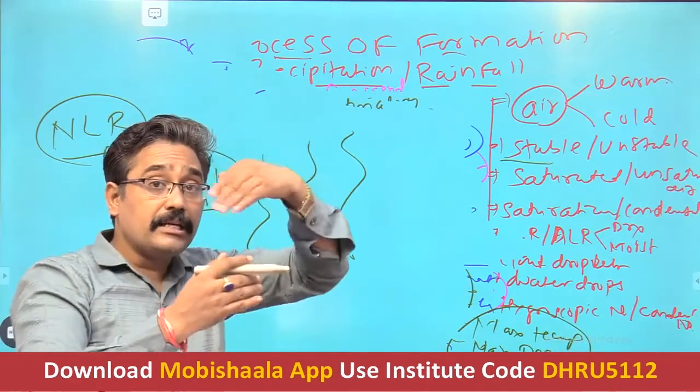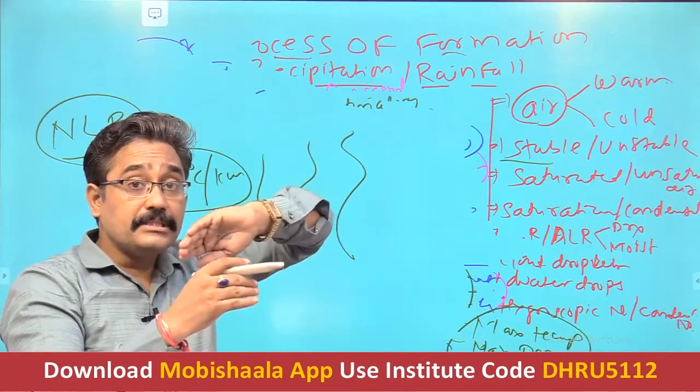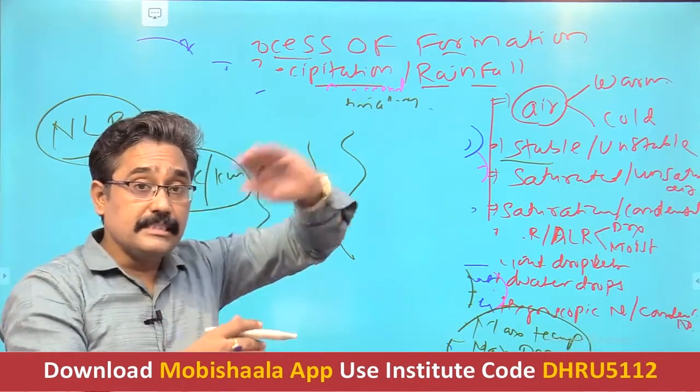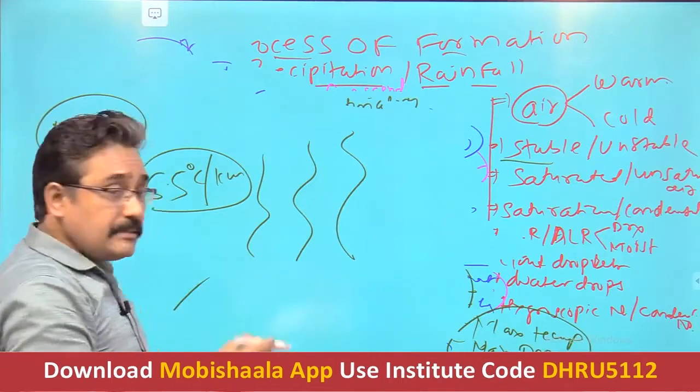Means after every 1 kilometer, the temperature falls by 6.5 degrees Celsius, and this is called the normal lapse rate. Lapse means reduction.